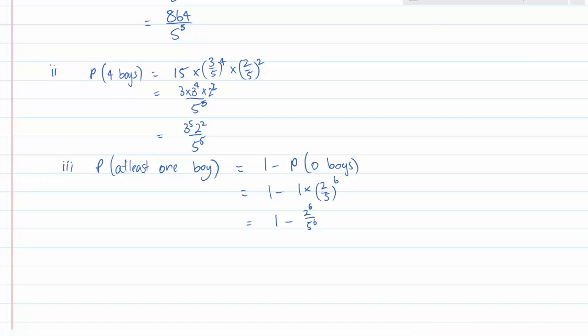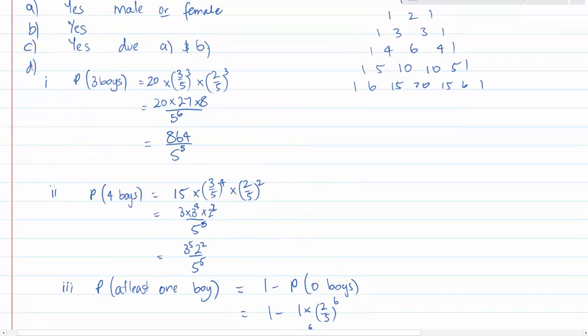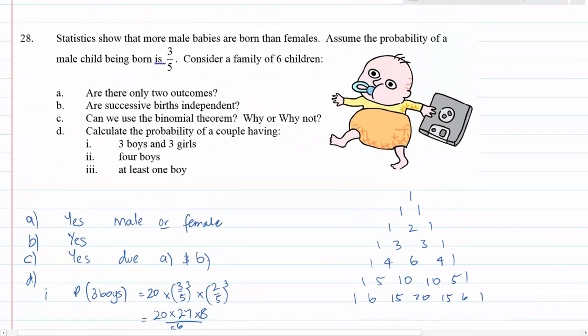And there's your answers to question 28.